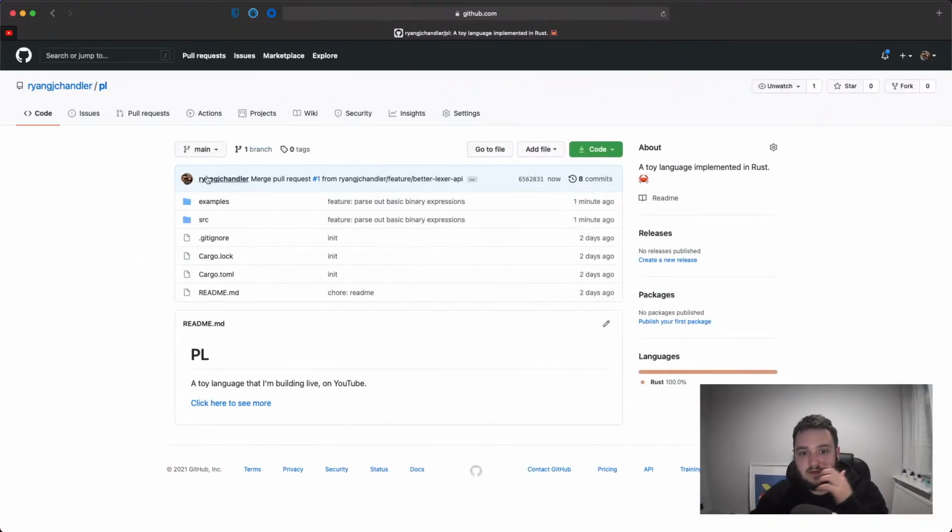We made good progress. Considering we've only spent 2.5 hours on this project so far, we've already got a lexer and a basic parser for binary expressions. So I'm going to leave it there for today.